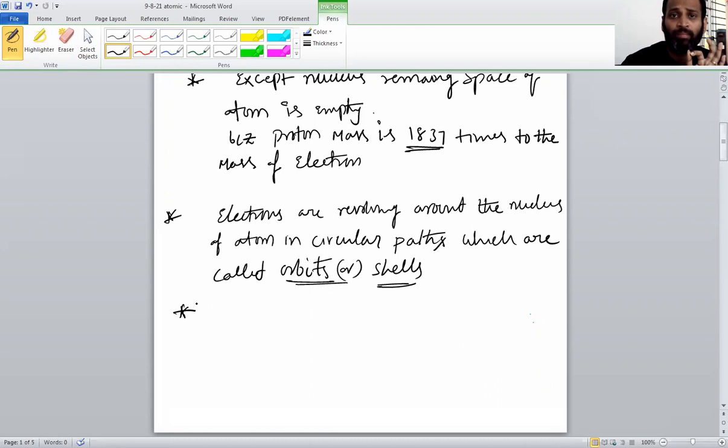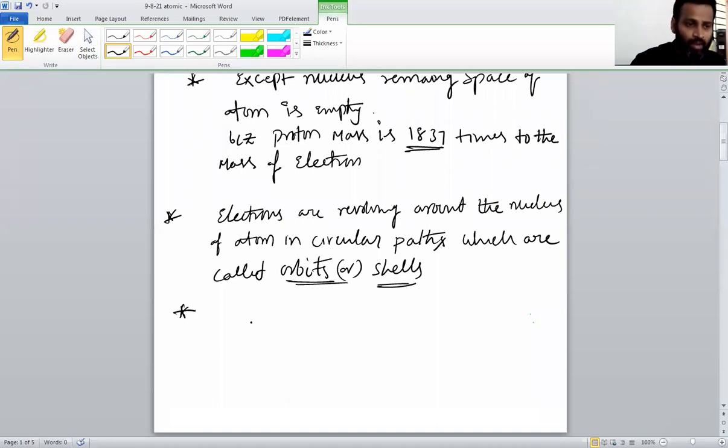Mass of the atom is due to the mass of protons only, he said. The mass of the atom completely depends on the mass of the nucleus, because electrons are very light. Proton mass is 1837 times heavier than the electron, so the electron mass is 1 by 1837 times. That is the difference. Got it?